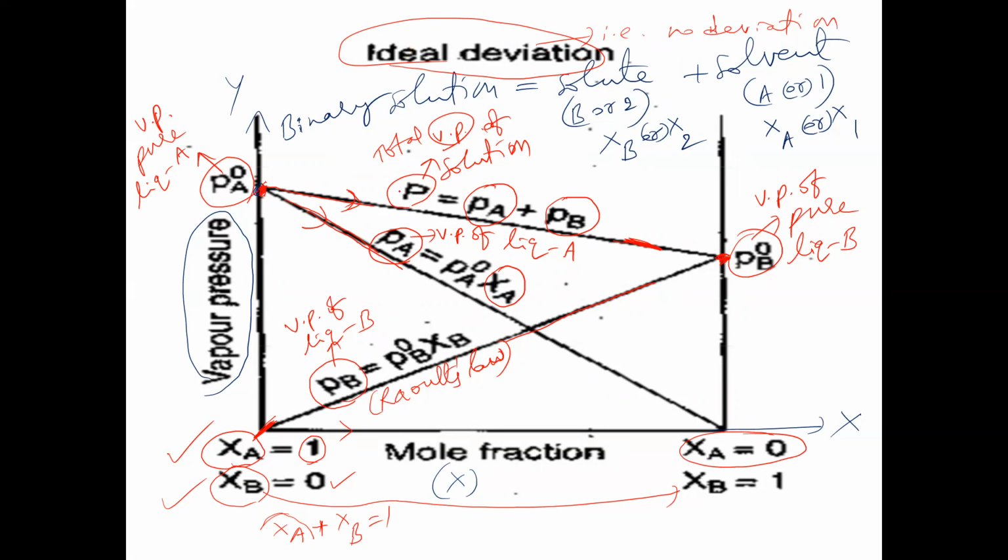So this P is the P total of the solution, PA is the vapor pressure of liquid A, and PB is the vapor pressure of liquid B. All these are following Raoult's law. That's why the solution formed is an ideal solution. Ideal deviation means there is no deviation from Raoult's law. That is the meaning here.